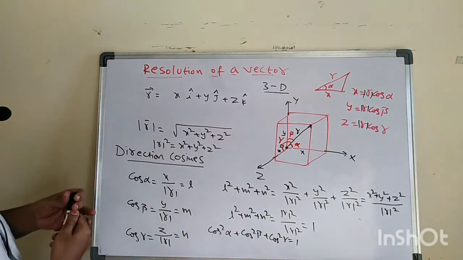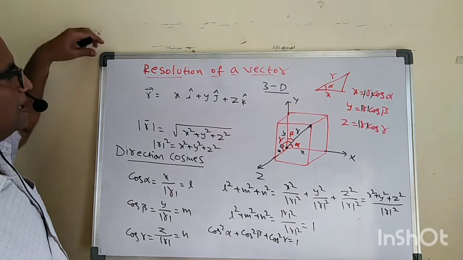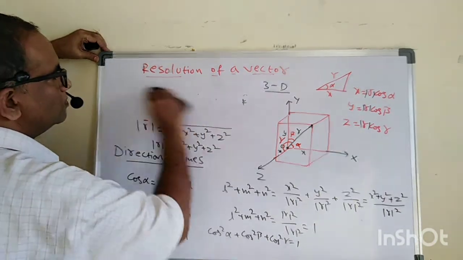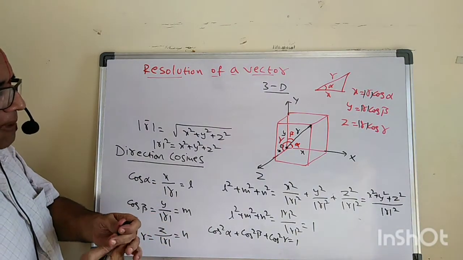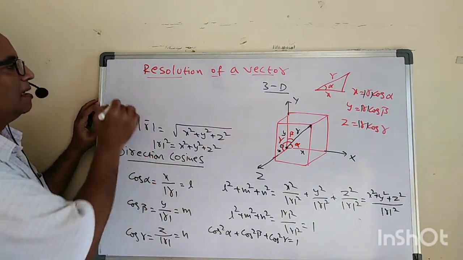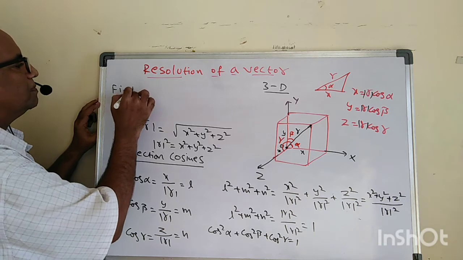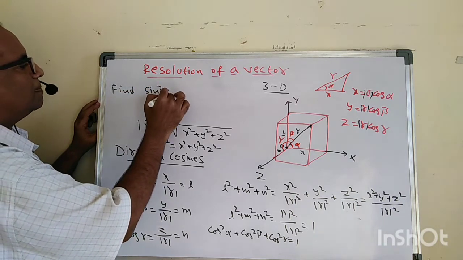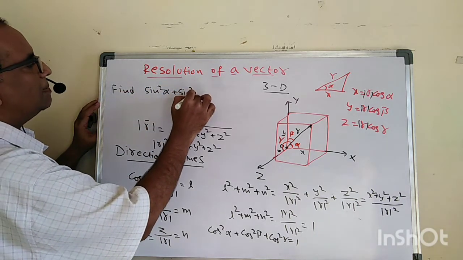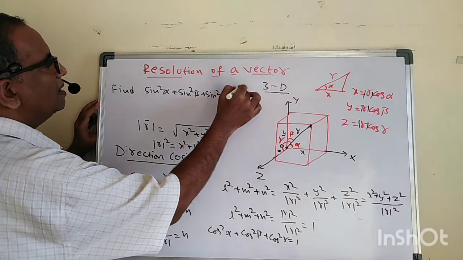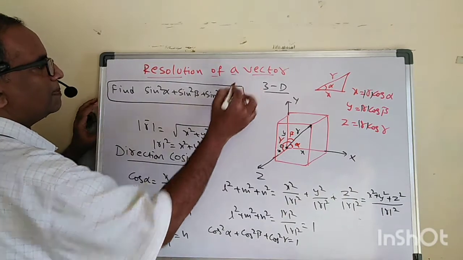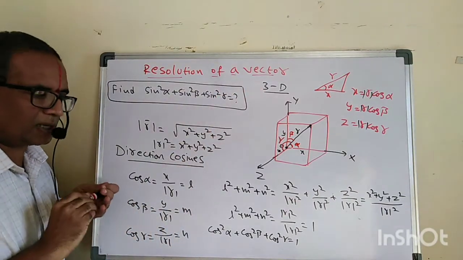Now there is one question. I will rub this top part. Suppose cos square alpha plus cos square beta plus cos square gamma equals 1, then find sin square alpha plus sin square beta plus sin square gamma. Find this out and please type your answer in the comment box.